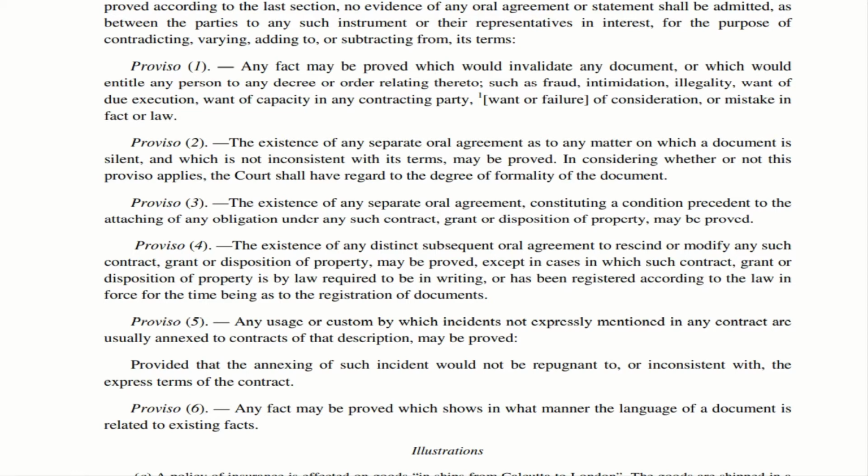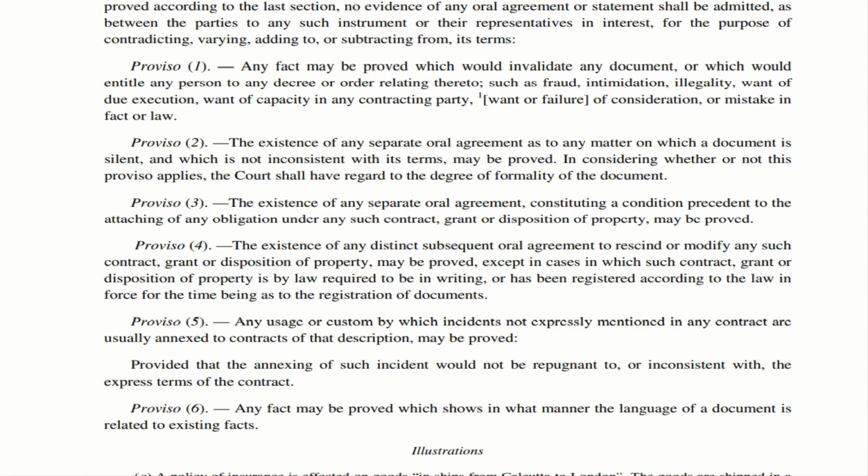However, if the law states that this particular condition or the contents of the oral agreement should be put in writing, in that case, oral agreement cannot be proved, because it is compulsory that it should be in writing, because the law stipulates so. So in that case, oral agreement cannot be accepted. Now let us move to Proviso 5.